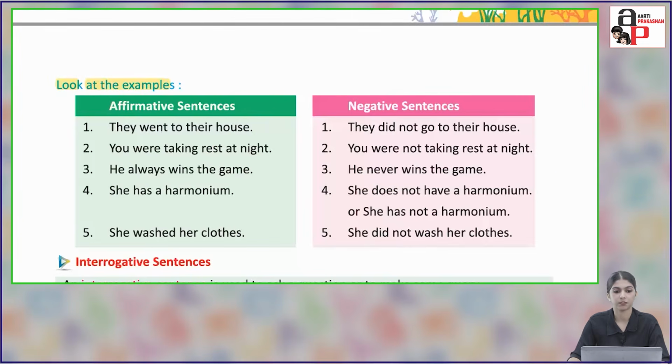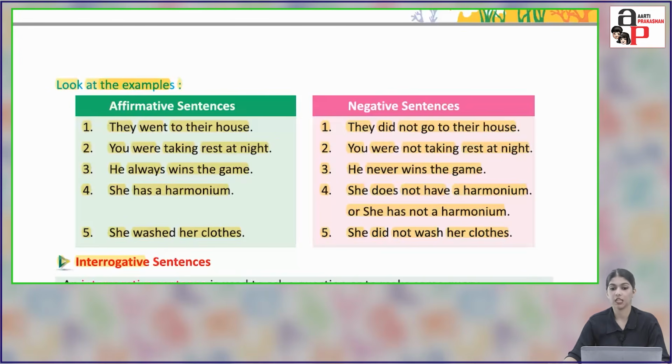Look at the examples. Affirmative sentences. They went to their house. You were taking rest at night. He always wins the game. She has a harmonium. She washed her clothes. So in these sentences we have a positive response, meaning some work is happening.